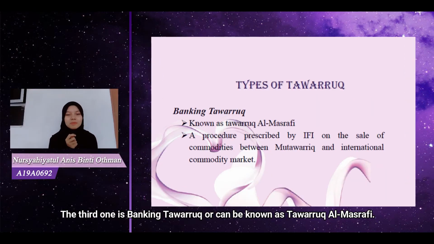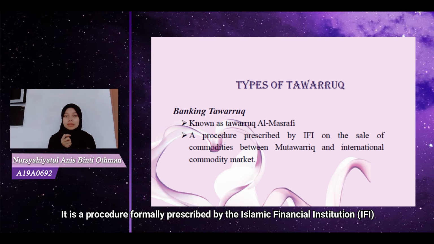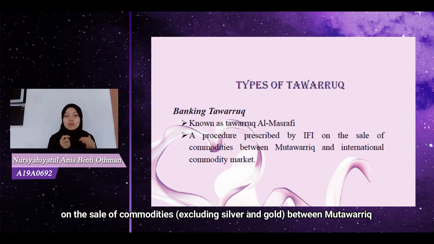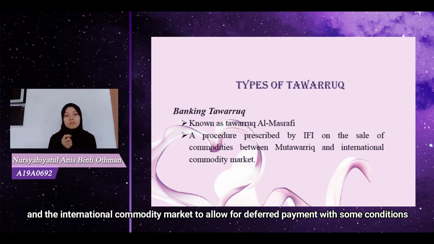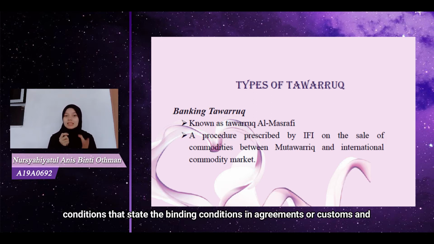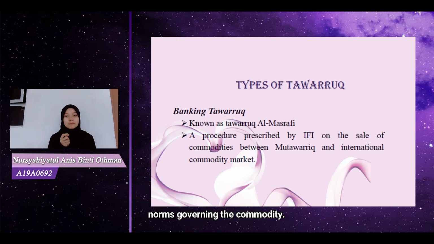The third one is banking tawarruk, or tawarruk al-masrafi. It is a procedure formally prescribed by the Islamic financial institution, IFI, on the sale of commodities excluding silver and gold between the mutawarik and the international commodity market to allow deferred payment, with some conditions that state the binding conditions in agreements or custom and norms governing the commodity.